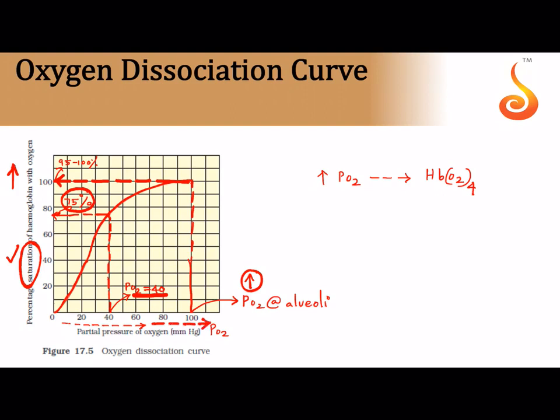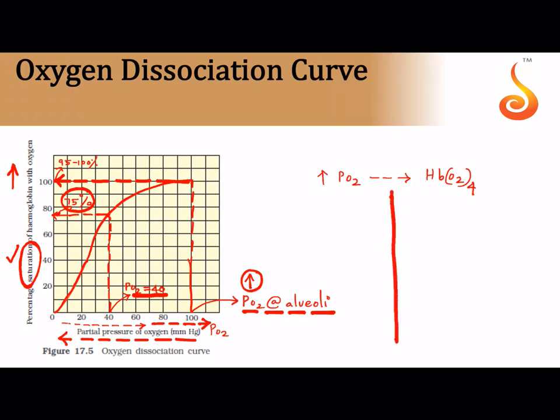x-axis, the right side of the x-axis is something which you can expect closer and closer as we reach the alveolus, and as we move towards the left side of the x-axis, we are moving closer and closer to the tissue, because in the tissues you know that the partial pressure of oxygen is 40. And why is there a fall in the percentage saturation?